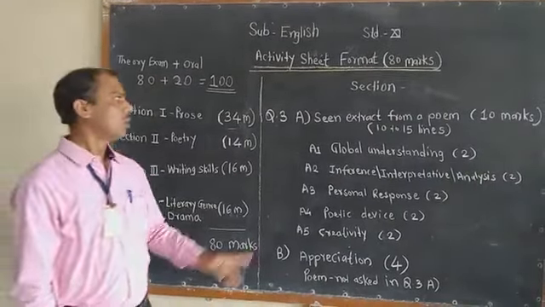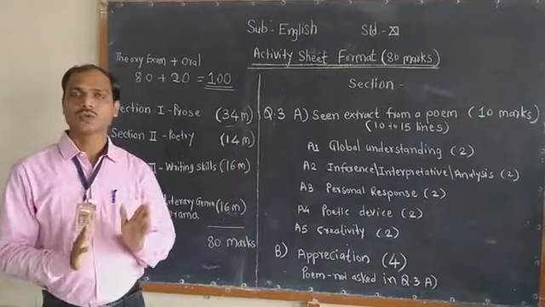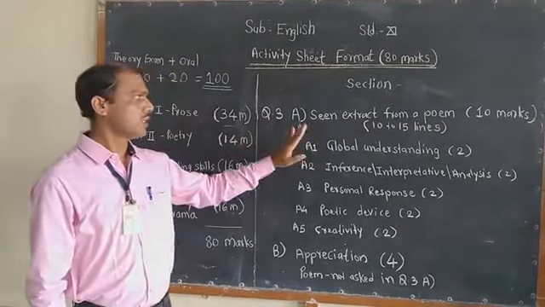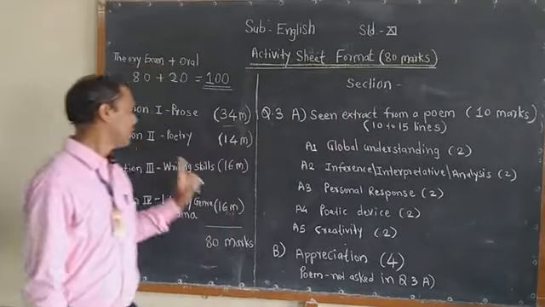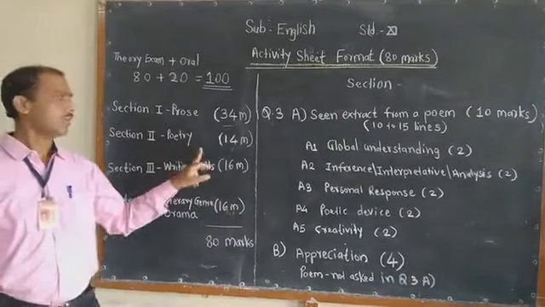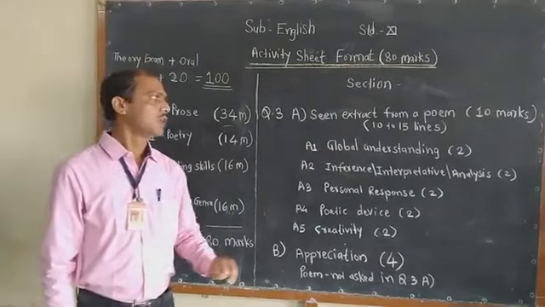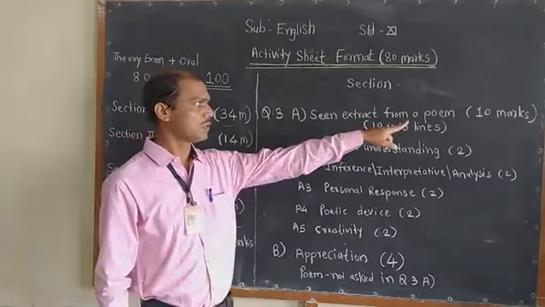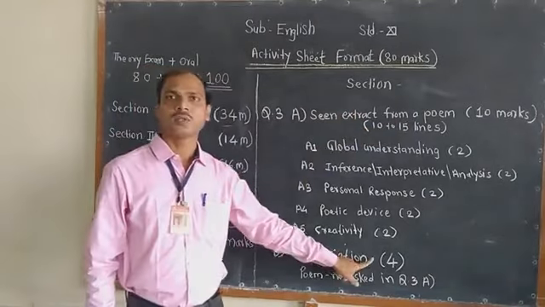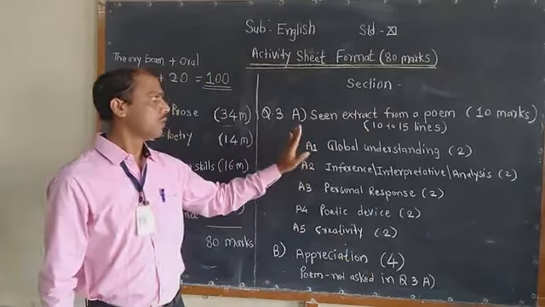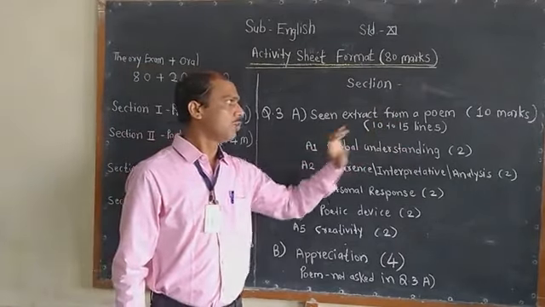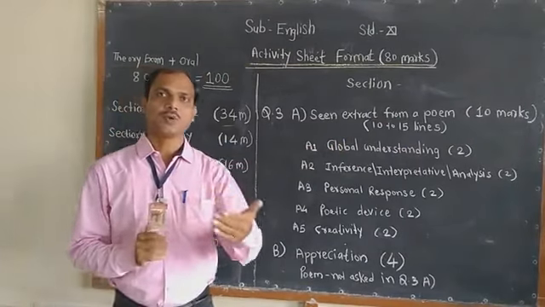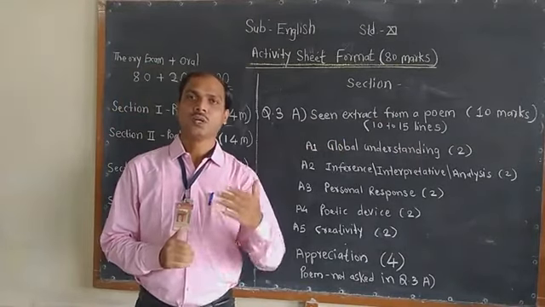Now students, question 3. We have already discussed question 1 and question 2. This question is from the poetry section, section 2, and it is for 14 marks. The 14 marks are divided as follows: question 3A is for 10 marks, and B is for 4 marks. Now students, you will find an extract from a poem, of 10 to 15 lines, and on that extract you will find activities and you have to respond.